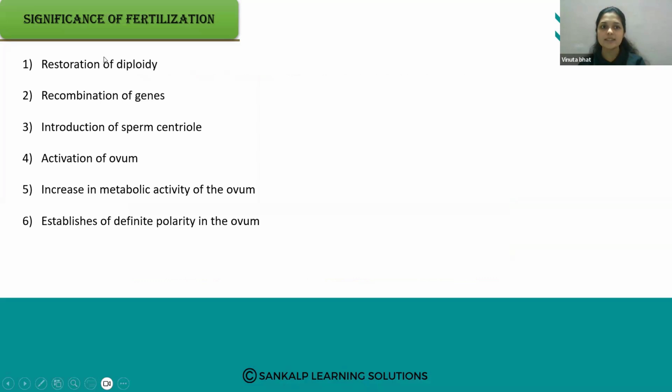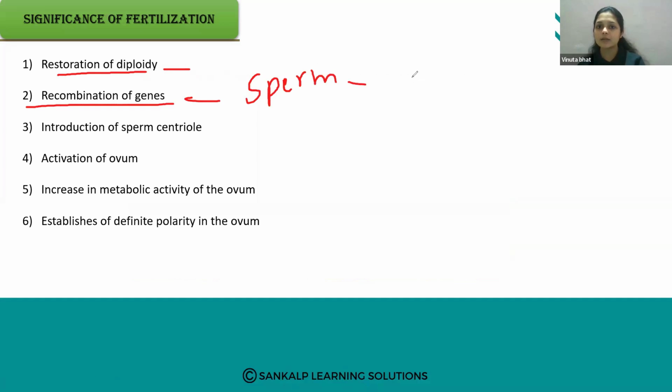So here, what is the significance of fertilization? The restoration of the diploidy. When the haploid gametes fuse, they form the diploid zygote, and there is recombination of the genes. The male gametes, sperms, contain the male genes, and the ovum contains the female genes, right? They all fuse together and form the zygote.